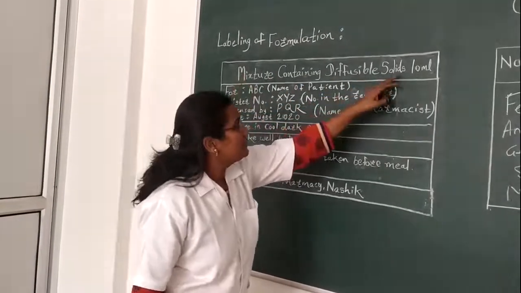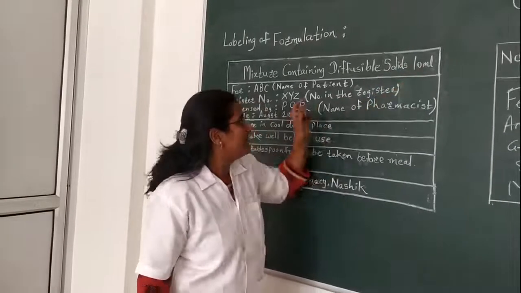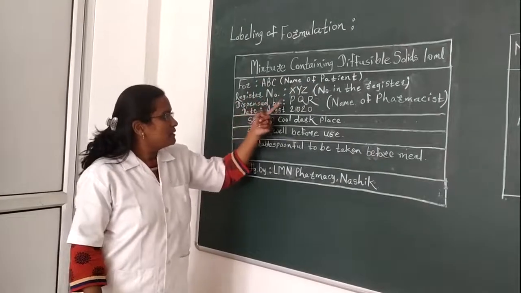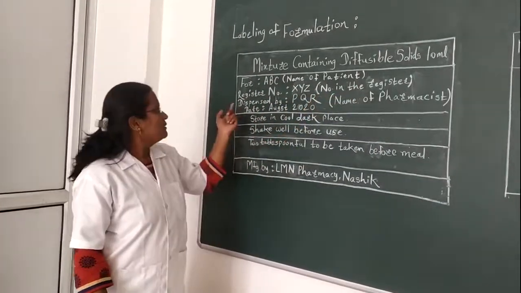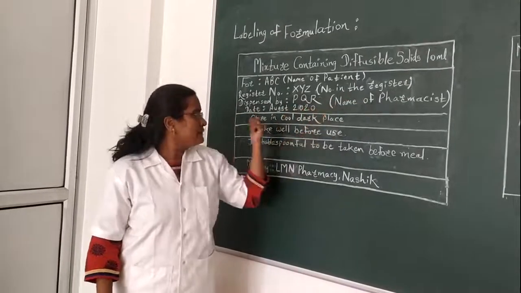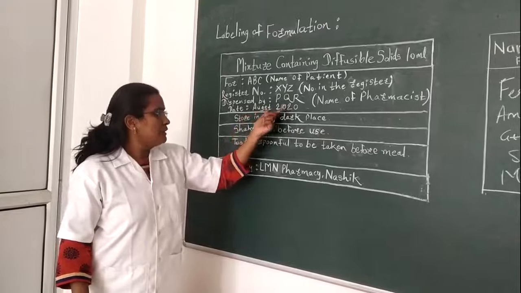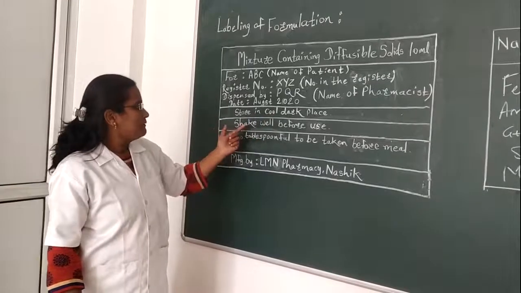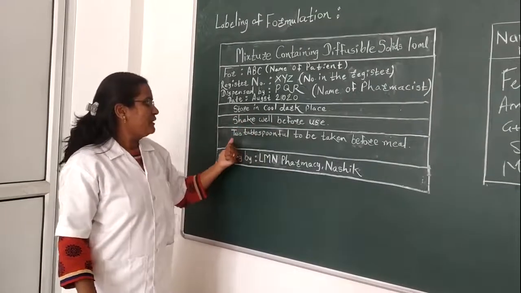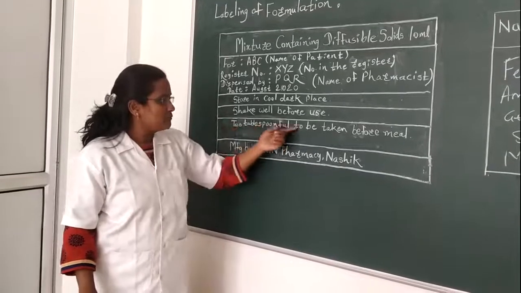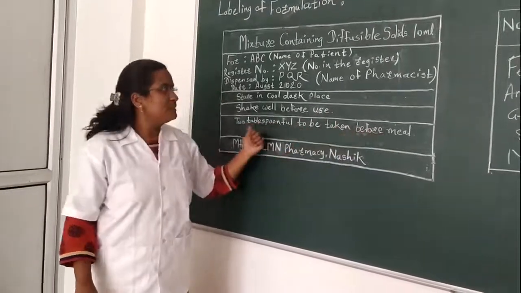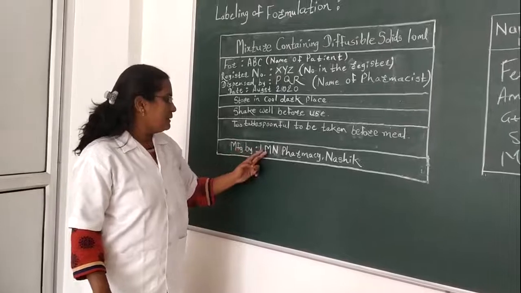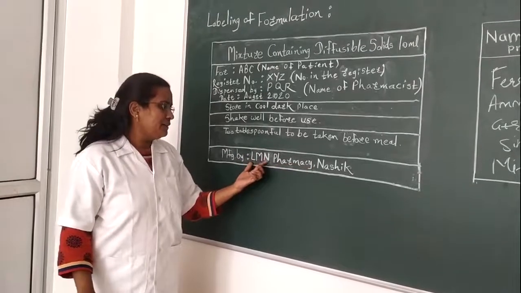Now see the labeling of the formulation. Mixture containing diffusible solids, the quantity is written here, that is 10 ml. For ABC, here is the name of the patient, register number XYZ, that is the number in the register, dispensed by PQR, that is the name of the pharmacist, and the date August 2020, the manufacturing date. Storage conditions: store in a cool and dark place. Then one direction, shake well before use, and one more direction for use, that is 2 tablespoonful to be taken before meal. As this is an antacid preparation, it should be taken before meal. Manufactured by Element Pharmacy, Nasik. Here one can write the name of the industry.